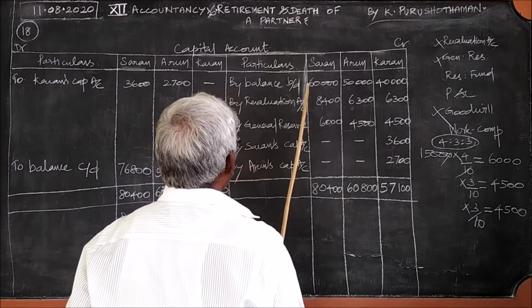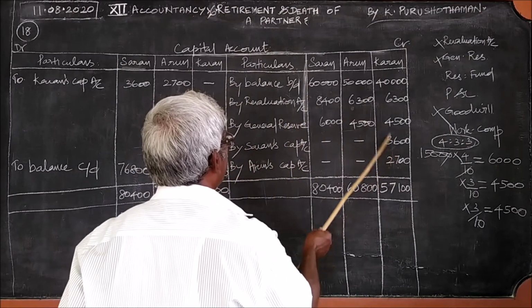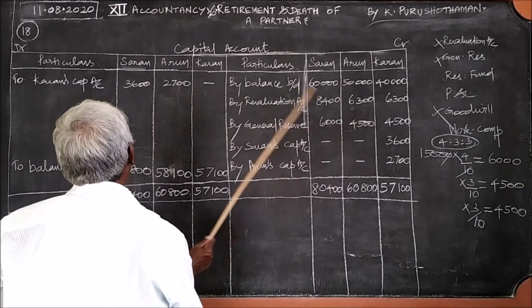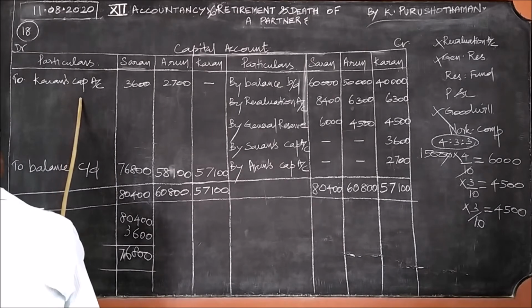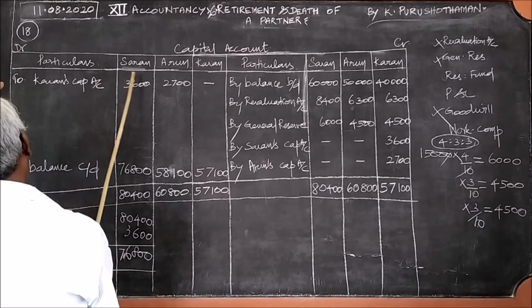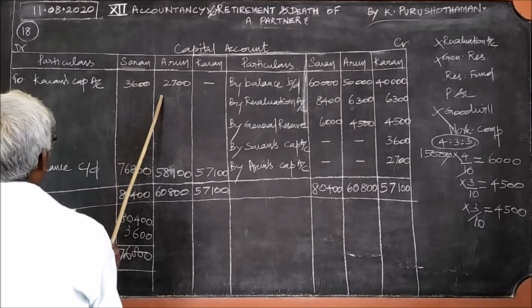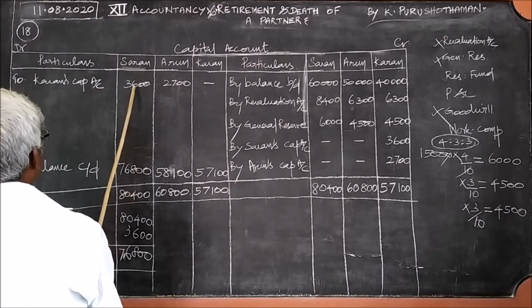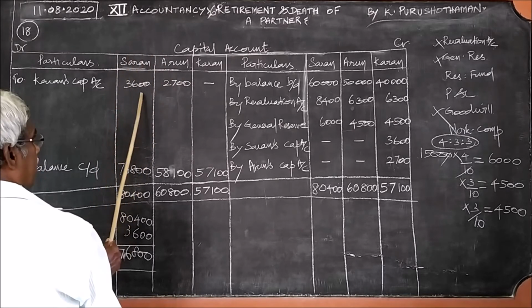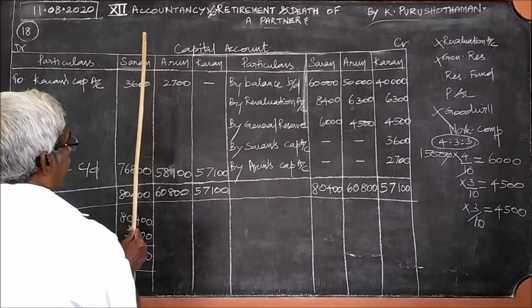Here, the existing partners' capital account and the amount should be mentioned in the retiring partner's column. The same amount should be written here on the debit side. The retiring partner's capital account and the amount should be shown in the continuing partners' columns, because this share is taken by these two continuing partners. That is 3,600 and 2,700.